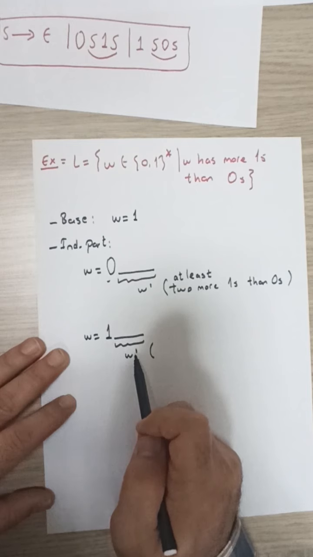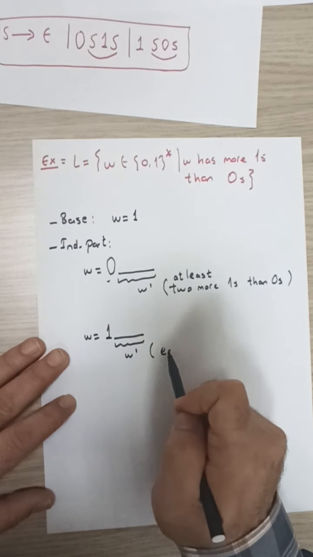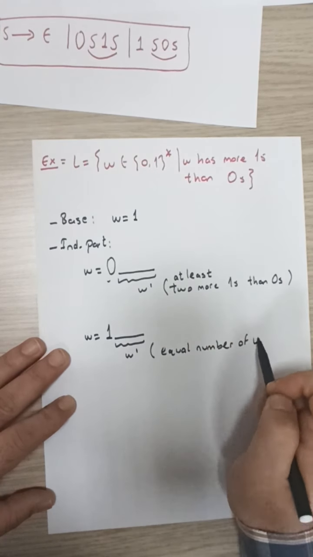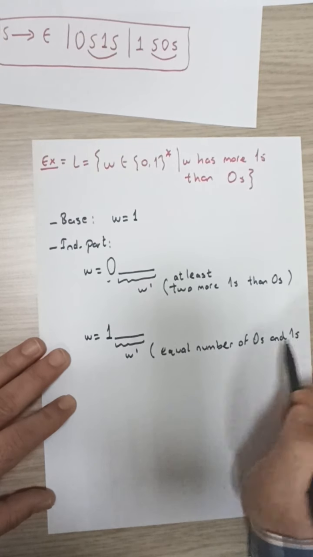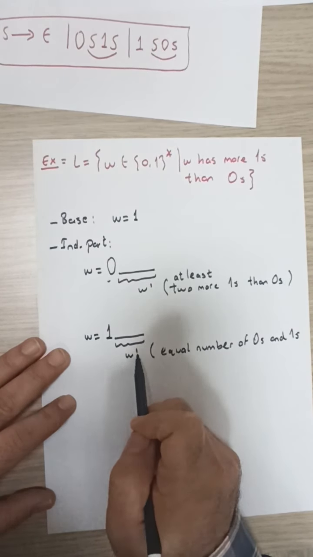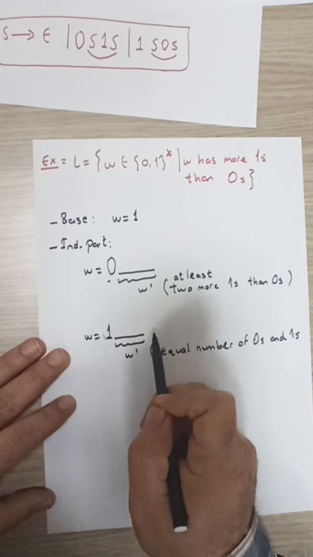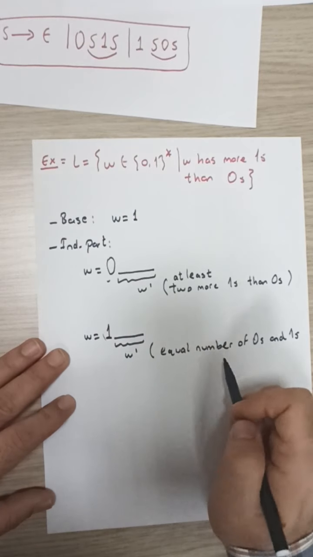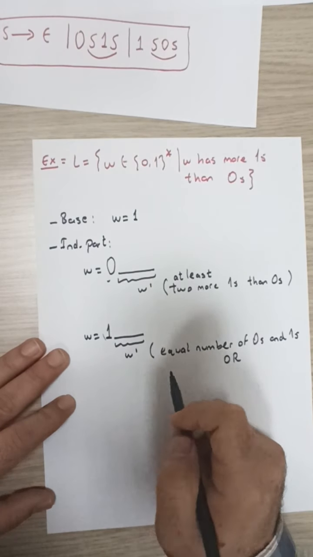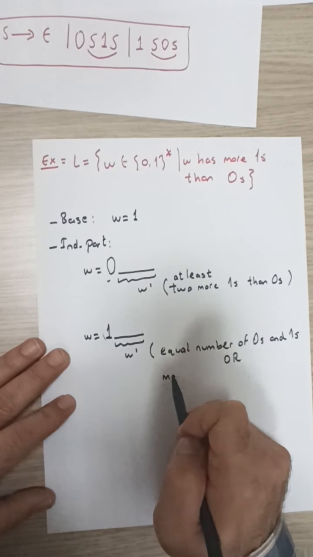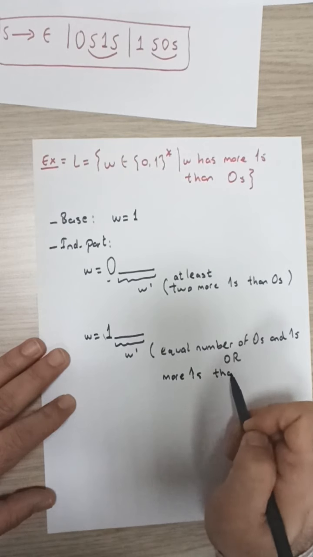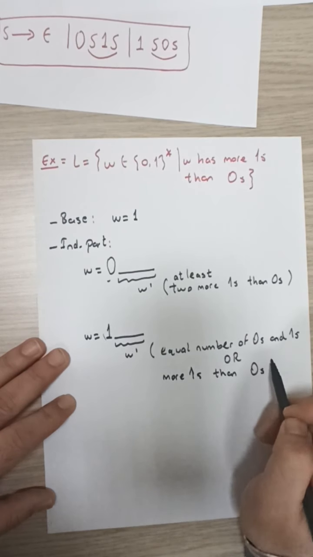W prime may have equal number of zeros and ones, because if we have equal number of zeros and ones in W prime, then in the whole string W, number of ones will be more than number of zeros, or W prime has more ones than zeros.